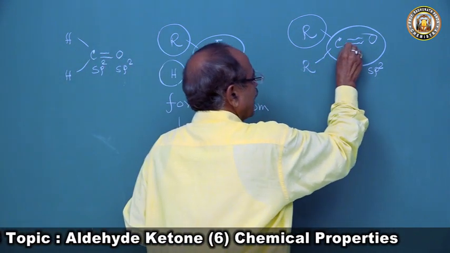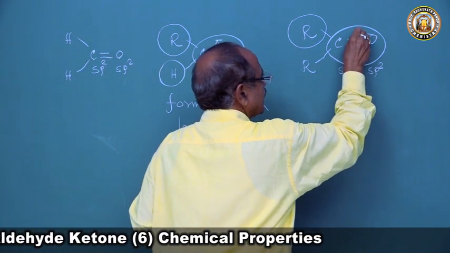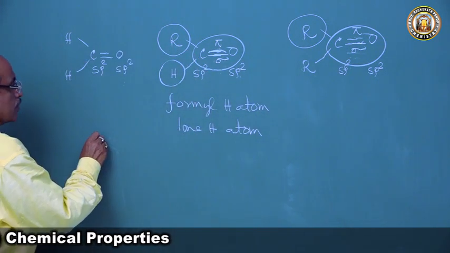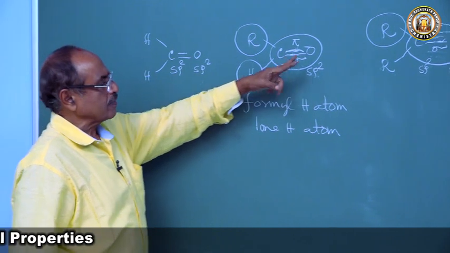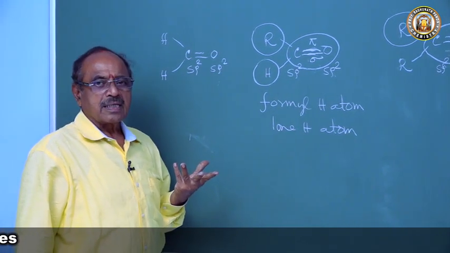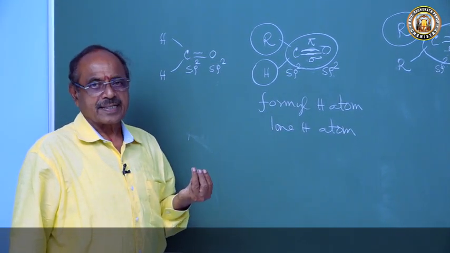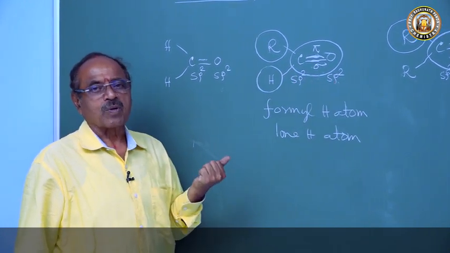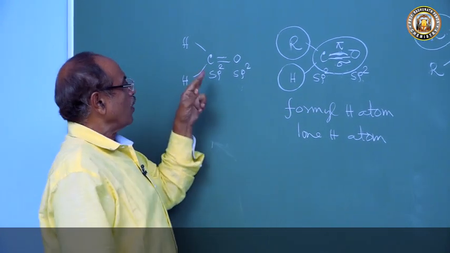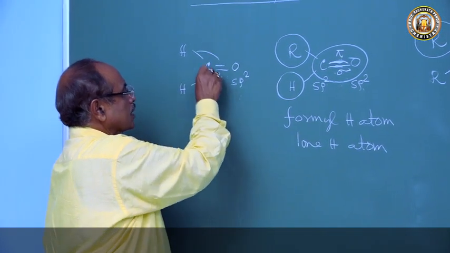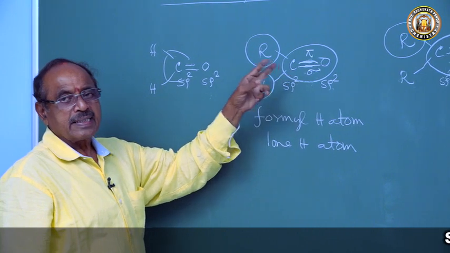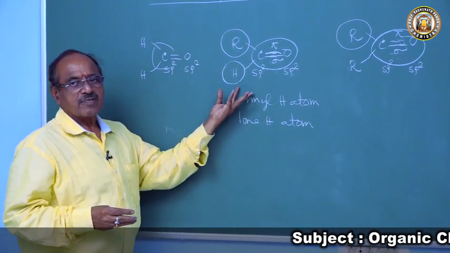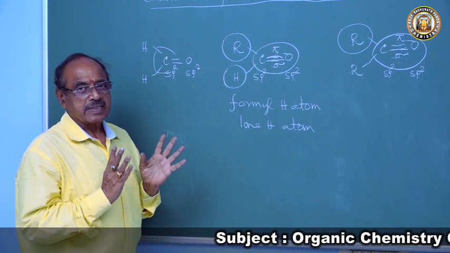Since they are in the sp2 hybrid state, it is a trigonal hybridization. Hence all these molecules are generally coplanar molecules, and all these bond angles will be of 120 degrees. These are the common things we get when we look at the structure.